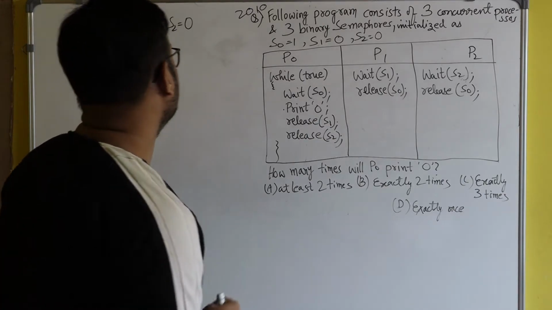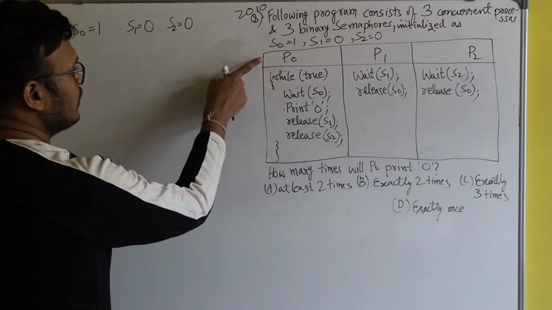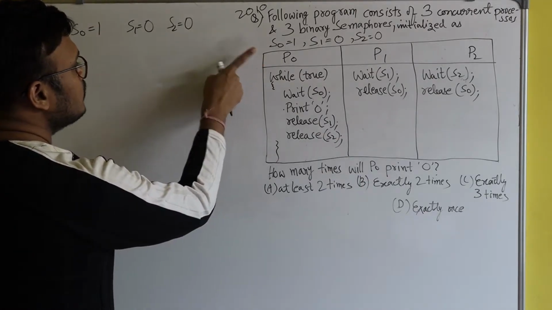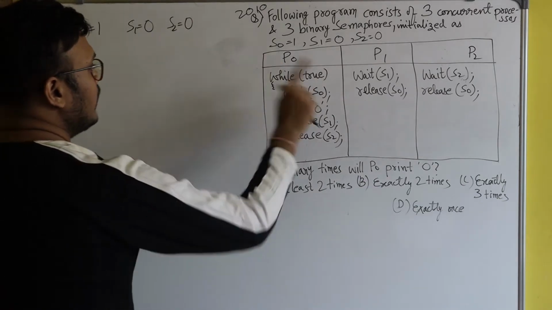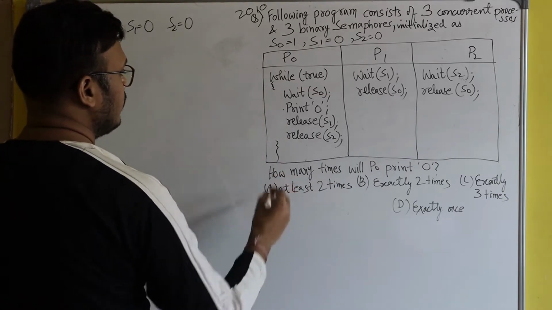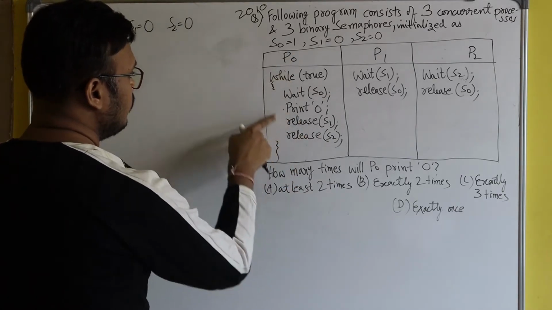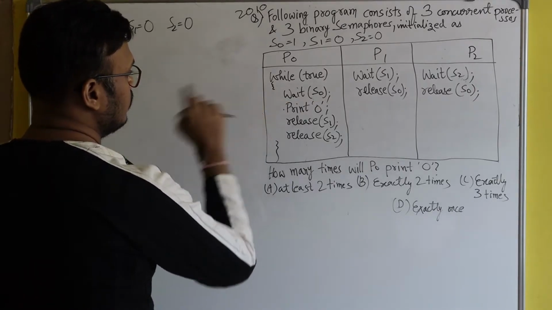Okay, so let's start. Suppose the CPU is with process P0. So process P0 will start. The while condition is true. After that, process P0 will execute wait of S0.